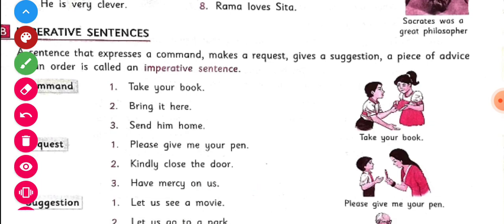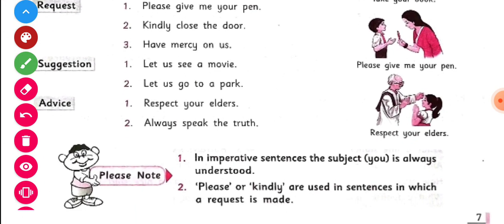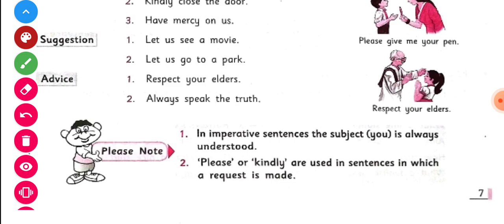And the next is suggestion. When you suggest someone, when you say let us see a movie, means you are suggesting to see a movie. Then you say let's see a movie. And next is let us go to a park. When you say these sentences, then you are suggesting.